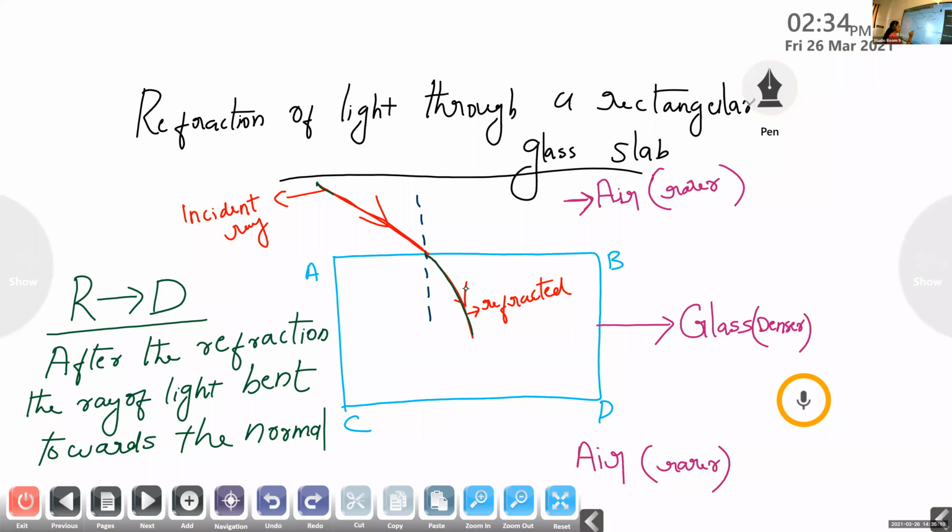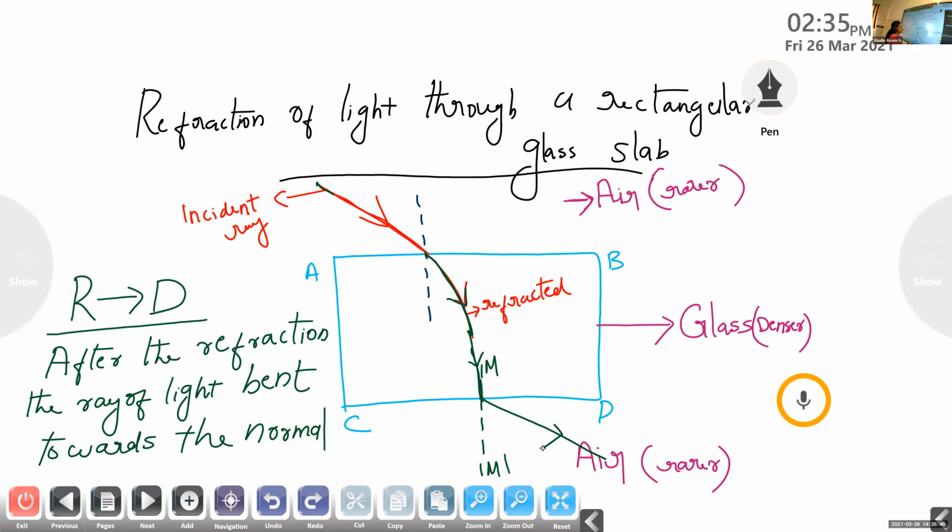Okay, so again, this ray of light came and is incident on the glass surface. Here also we have another normal. We can mark this normal as M dash. The ray of light is now entering from where to where? Now it is entering from denser to rarer medium. If the ray of light is entering from a denser to a rarer medium, what happens? After the refraction, the ray of light bends away from the normal.